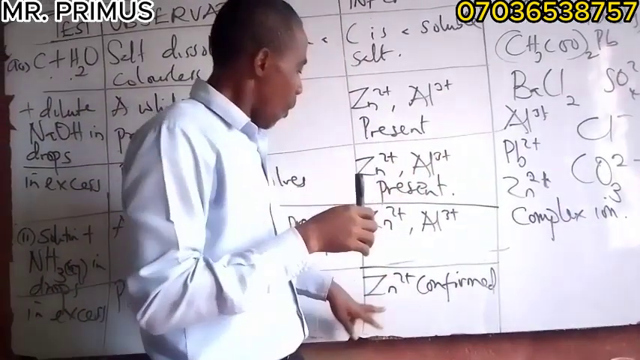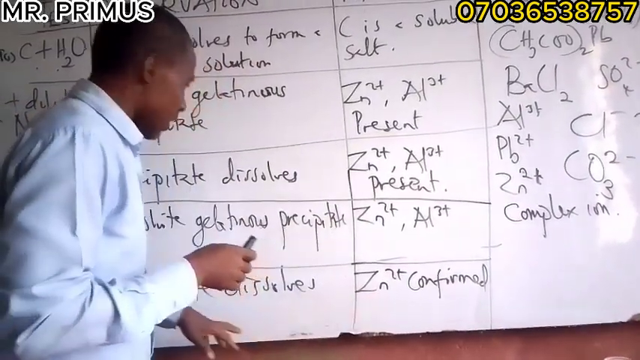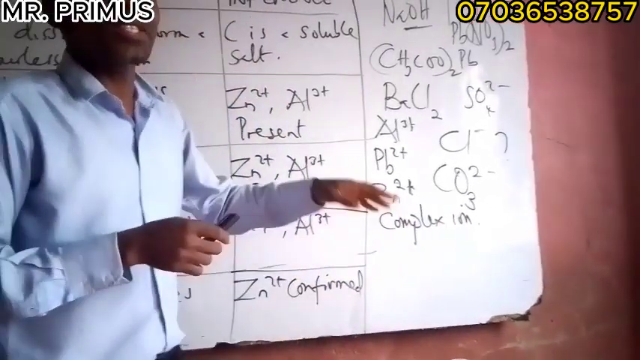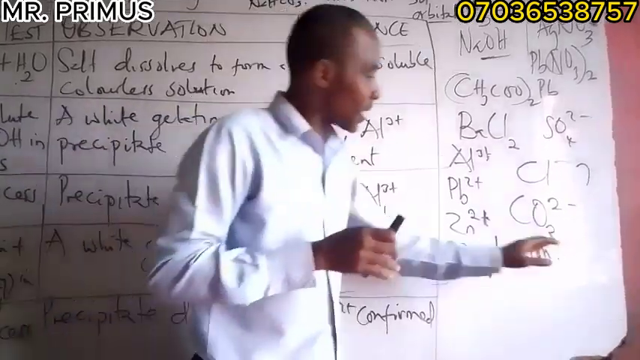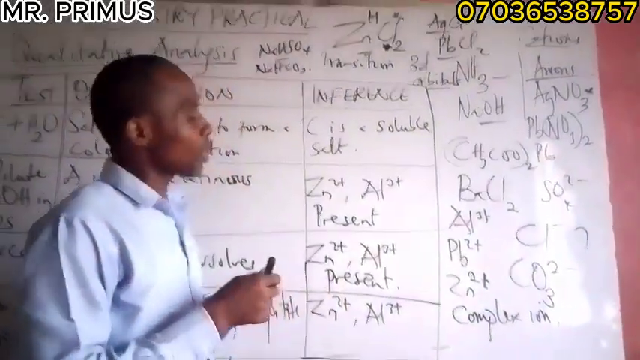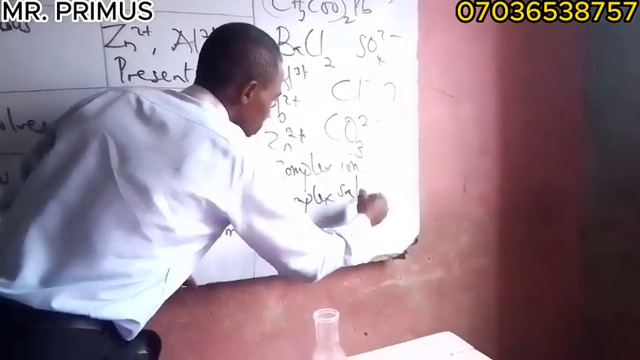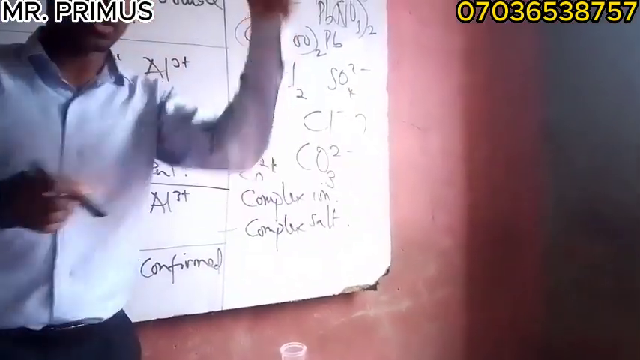So now, zinc forms complex ion. So what is a complex ion? I hope you can understand that. What is a complex ion? And also, when you have complex ion, what is a complex salt? What is a complex salt? What is a complex ion? And what is a complex salt? Use the comment section, right?